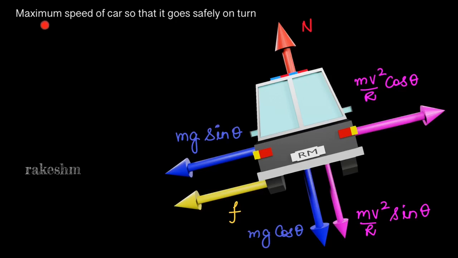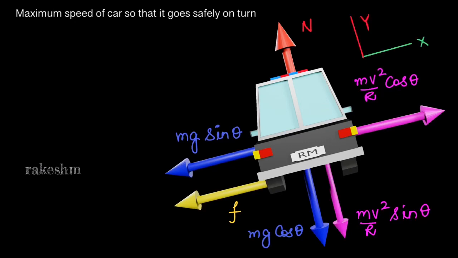Let us now calculate the maximum speed of the car so that it goes safely on a turn. So we have discussed that as the centrifugal force increases, see this force is increasing, and so friction also increases, and at one point a maximum value of friction is reached. And if this speed exceeds that value, this force exceeds this force and the car is pushed outwards. So in this case, we are considering this v as the maximum speed of the car and the friction acting is also maximum here. So using this, we will find out the maximum speed of the car.